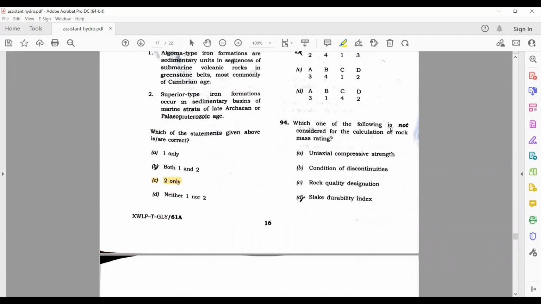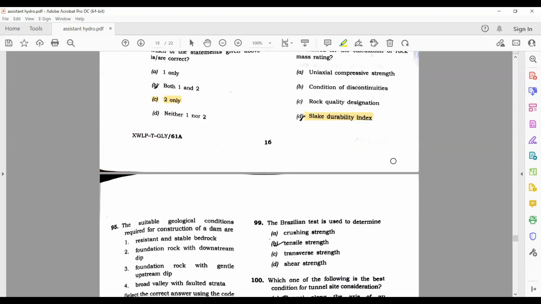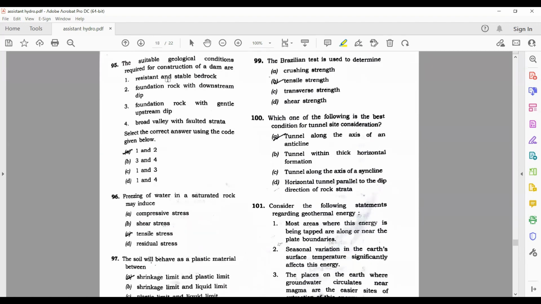94. Which one of the following is not considered for the calculation of rock mass rating? So here you have to find RMR value. So slake durability index is not in RMR value. The suitable geological conditions required for construction of a dam are resistant and stable bedrock, yes. Foundation rock with downstream dip, yes. Okay, then foundation rock with gentle upstream dip, no. Okay, so its answer is going to be 1 and 2. No, no, no. Its answer is going to be 1 and 3. So C is the correct answer.